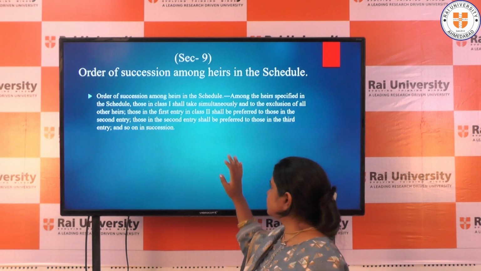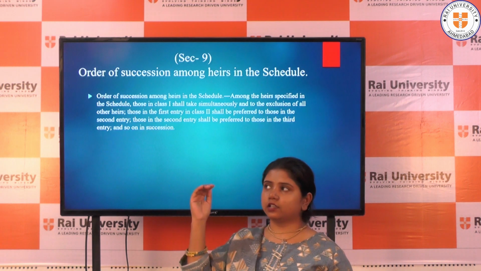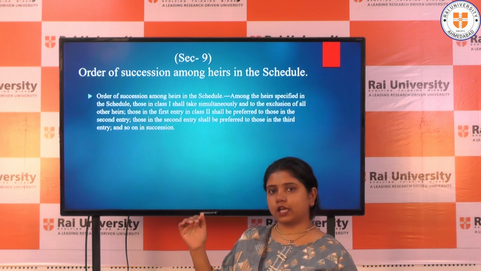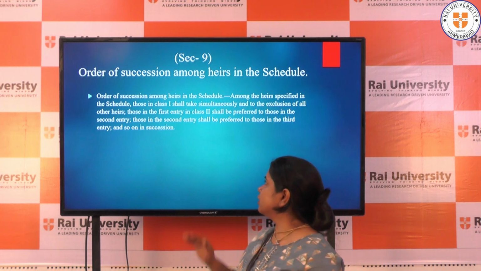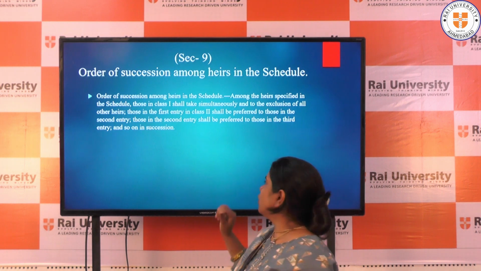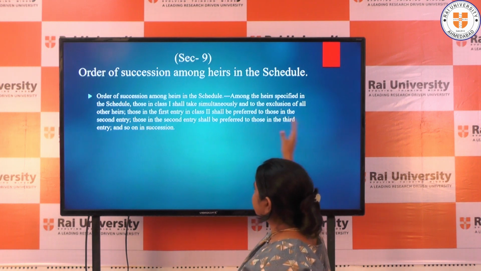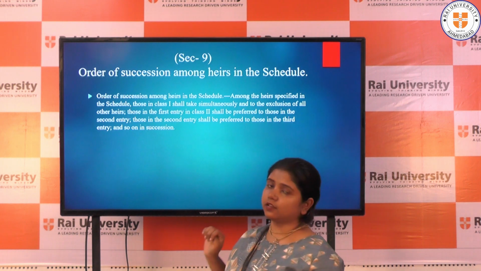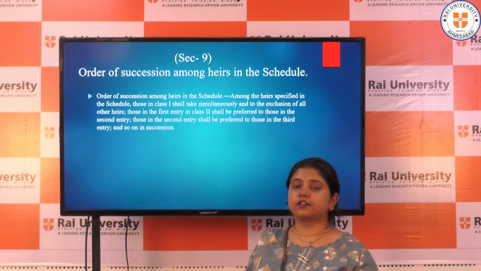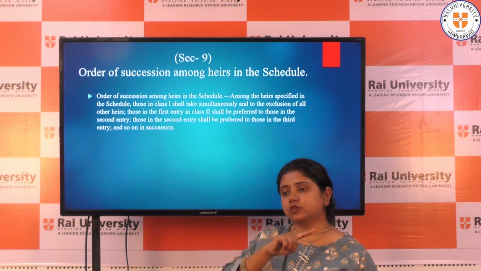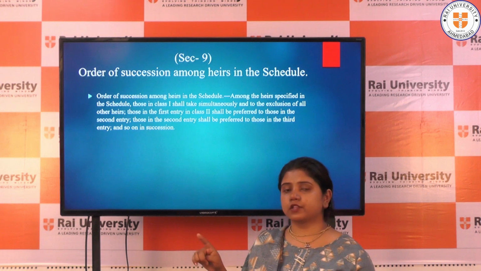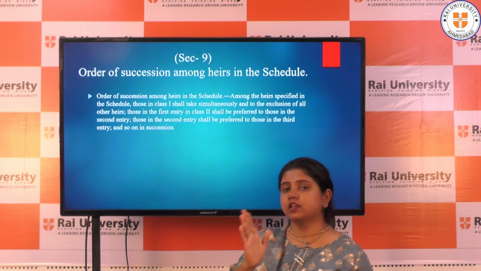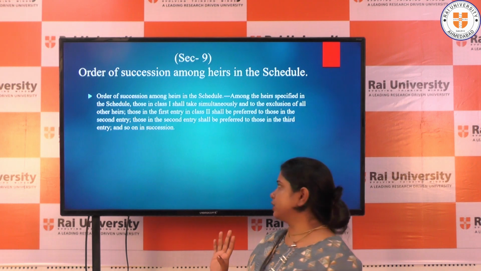Next is section 9. We have read that the property will flow from class 1, then class 2, then agnate, then cognate. What will be the order? The order will be that among the heirs specified in the schedule, those in class 1 shall take simultaneously. So the property which is transferred to class 1 heirs, every person who comes under class 1 heirs will take the property simultaneously, each one share to each one person.